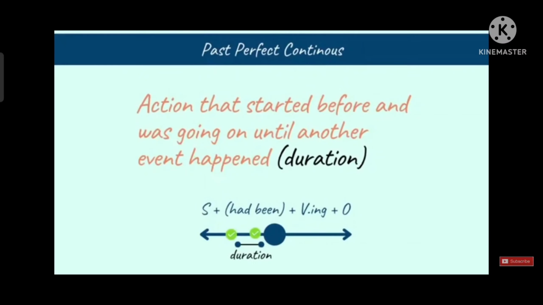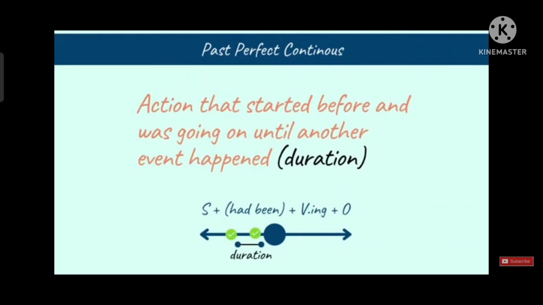Let's quickly revise the past perfect continuous tense. If an action started before and was going on until another event happened, and if more importance is given to the duration of the event, then it comes under past perfect continuous tense. The structure of it is subject plus had been plus verb's ing form plus object.